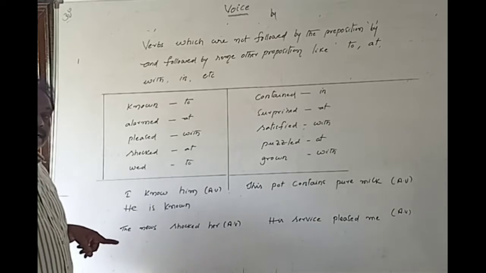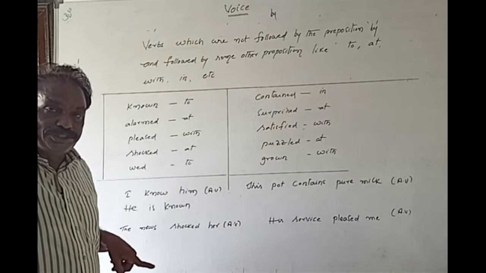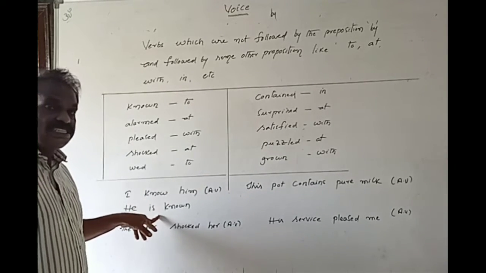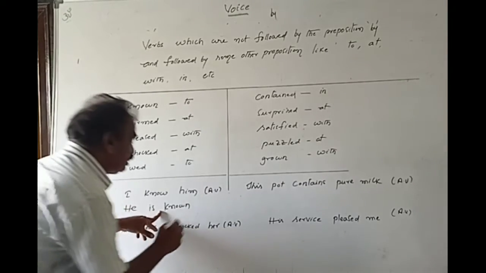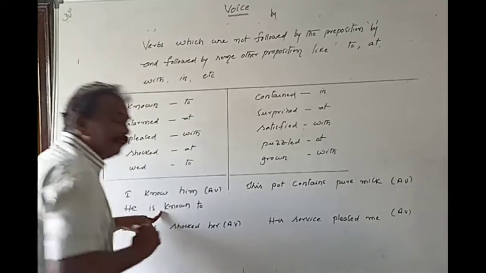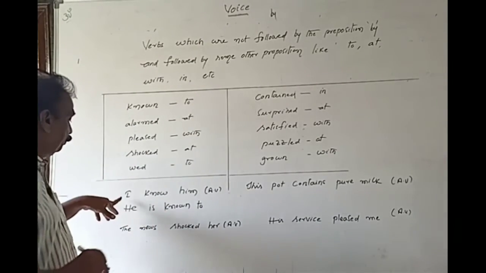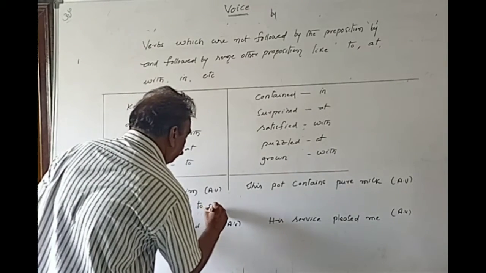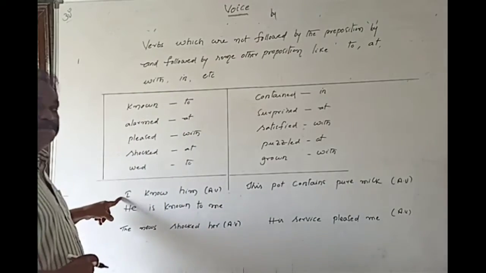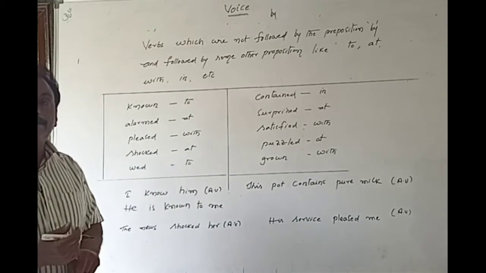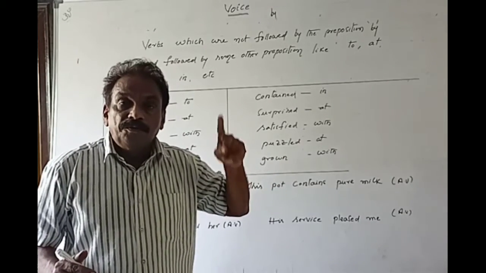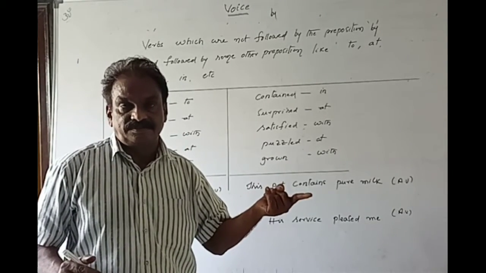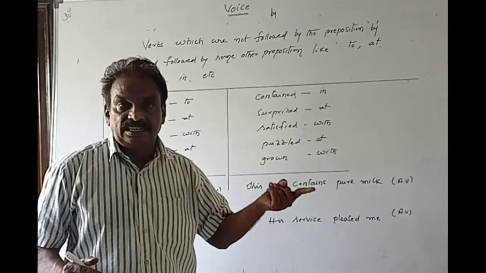But here, generally the preposition by is used, but here the verb is not fit for that. That's why this is a verb which is followed by the preposition to. I becomes me. I is the subjective pronoun, me is the objective pronoun. I told you: I, me; we, us; you know that; he, him.